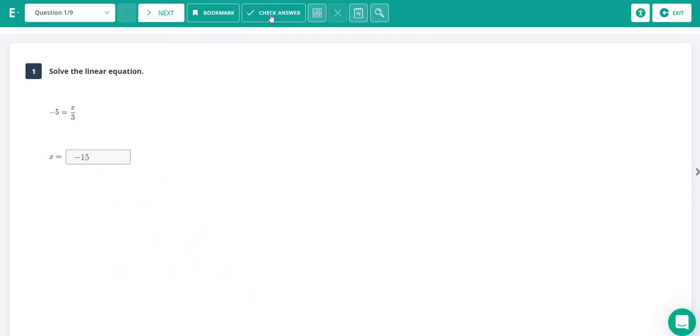Now for the review, we do have the check answer button to see that we are correct. On your final, you will not have a check answer button. So you need to make sure you plug this back in for x. So where it says x, replace it with -15. -15 divided by 3 is -5. So this checks out.